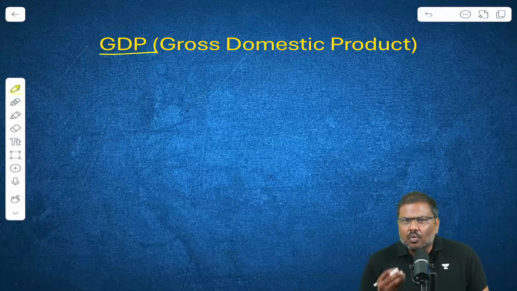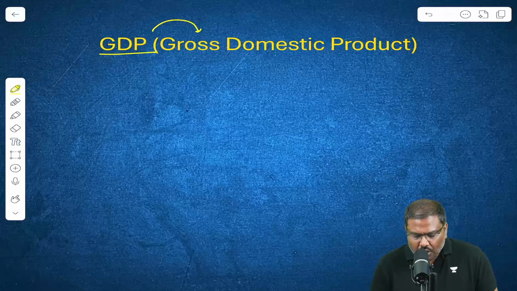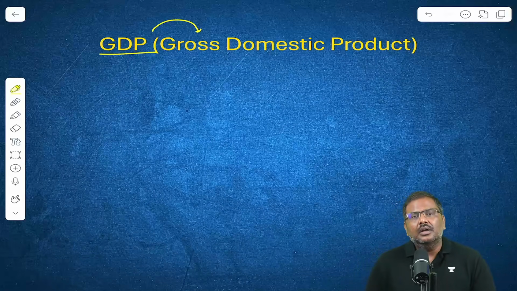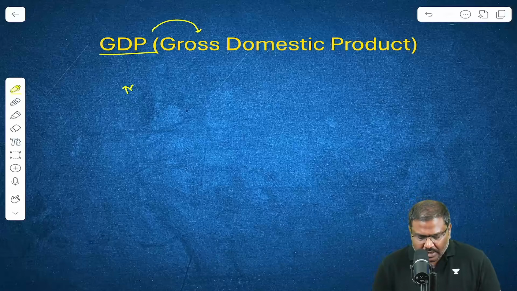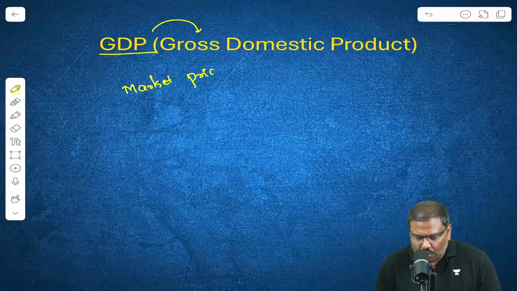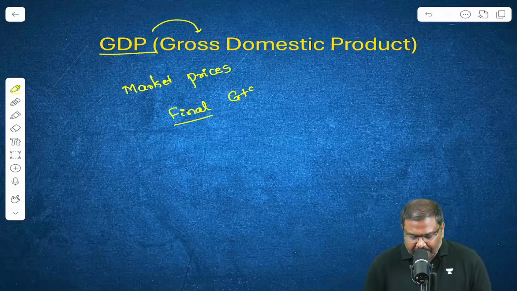First and foremost, what does the term GDP mean? GDP stands for Gross Domestic Product. The gross domestic product is the sum total of the market prices of all the final goods and services which are produced in an economy for a specific time period.